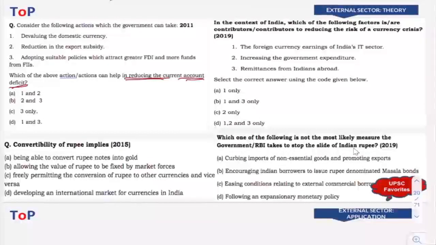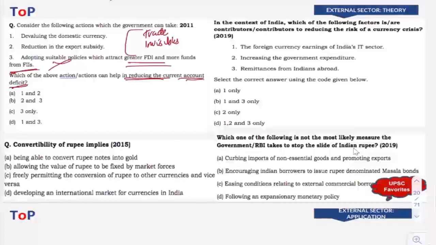Now you have to understand what exactly is current account deficit. Okay, so current account means it includes balance of trade, it includes balance of invisibles. These two things are the most important aspects of current account, right? Balance of trade and balance of invisibles. So the third statement can be eliminated very easily.